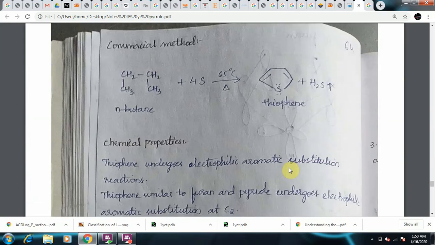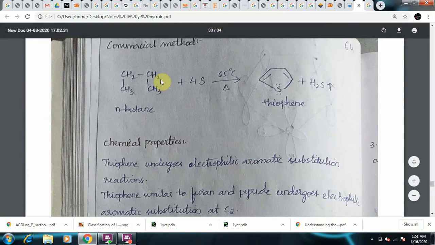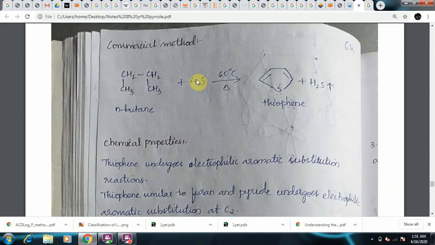And the commercial method of preparation is from n-butane. You know that n-butane is C4H10. So n-butane, when treated with 4 moles of sulfur, gives thiophene plus hydrogen sulfide gas. So these are the three methods. One is from acetylene, another method is from n-butane, and another method is from sodium succinate.